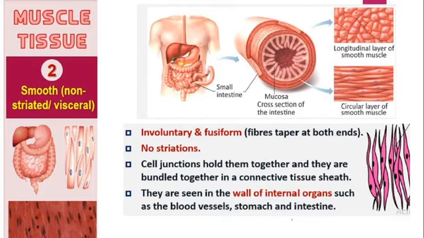So you can see this type of muscle mostly in the walls of the internal organs, that means the visceral organs, like blood vessels, stomach, intestine, wherever involuntary actions are there, even in the esophagus and all. Involuntary actions are not in our control. So that's why you can see this type of muscle in all these visceral organs. That is why we also call it involuntary muscle, right? We can also call it non-striated or unstriated muscle.